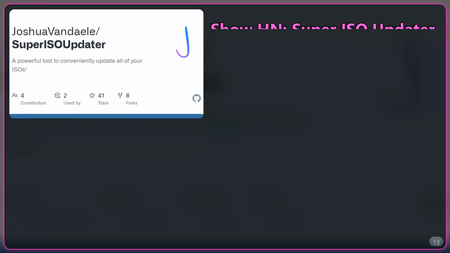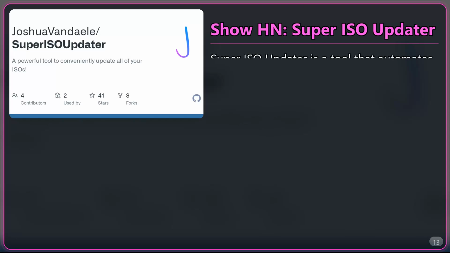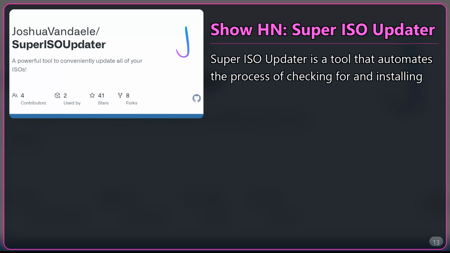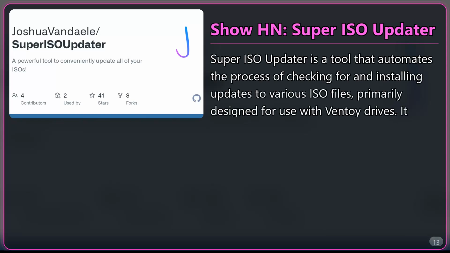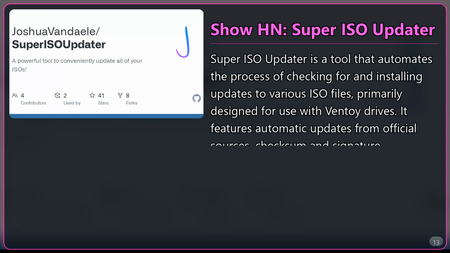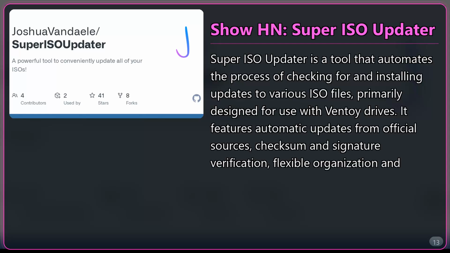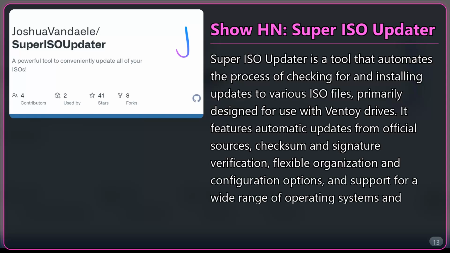Show HN, Super ISO Updater. Super ISO Updater is a tool that automates the process of checking for and installing updates to various ISO files, primarily designed for use with Ventoy drives. It features automatic updates from official sources, checksum and signature verification, flexible organization and configuration options, and support for a wide range of operating systems and diagnostic tools.